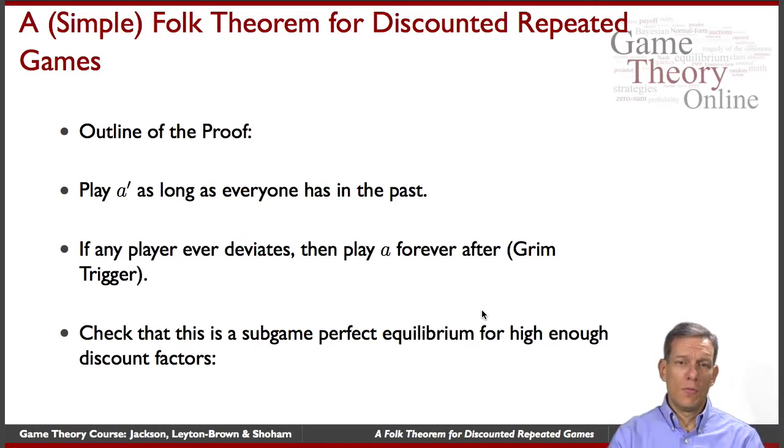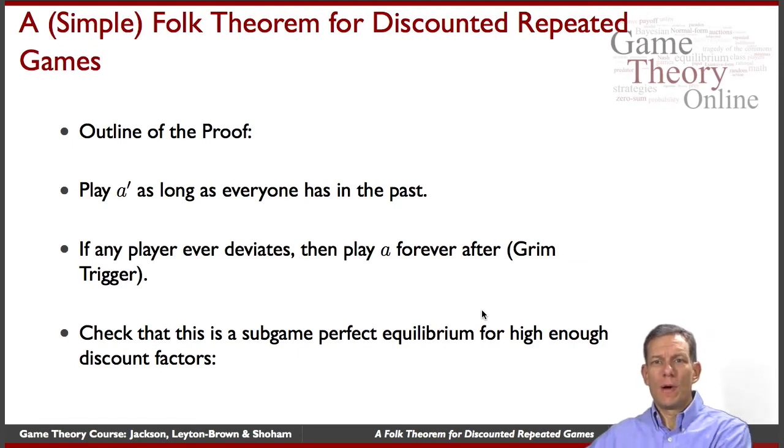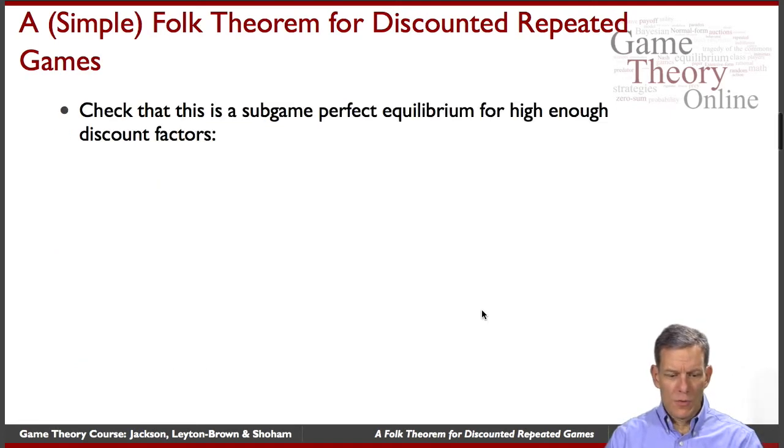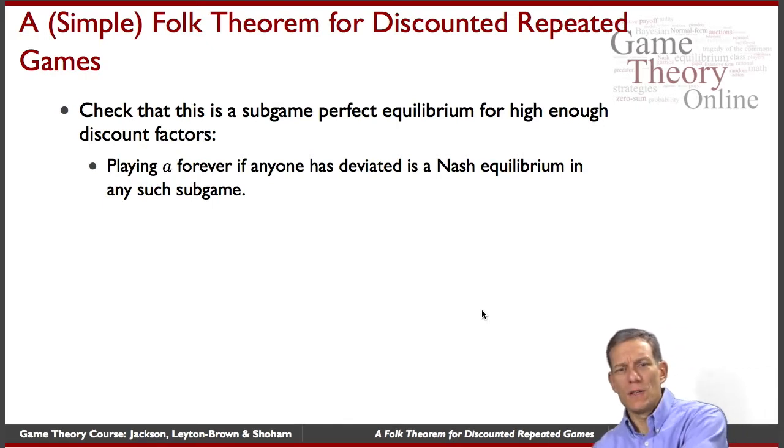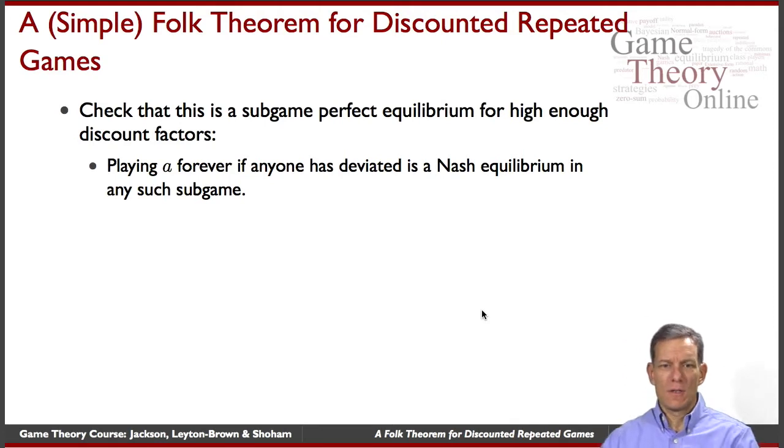So the idea is we'll play A prime as long as everybody plays it. If anybody deviates from that, then we're going to go to a grim trigger. We're just going to threaten to play the Nash equilibrium A forever after, which is giving us a lower payoff than A prime. And we just need to make sure that people care enough about the loss of the future to offset the gain from today. So in terms of the proof, checking that this is a subgame perfect equilibrium for high enough discount factors, what do we have to do? Well, playing A forever, if anyone has ever deviated, is part of a subgame perfect continuation, because it's Nash in every subgame.